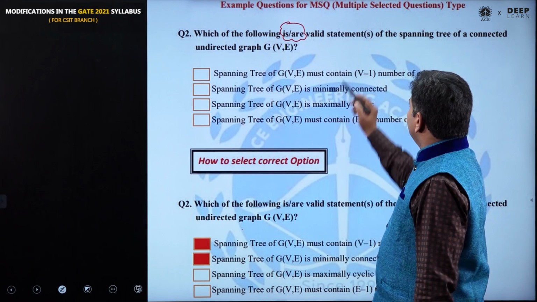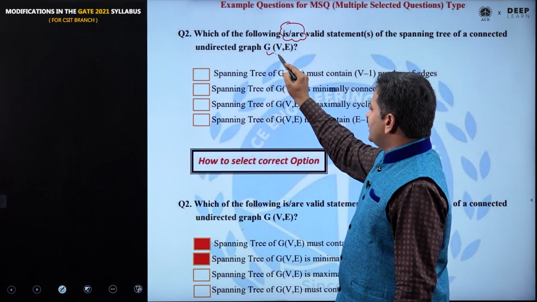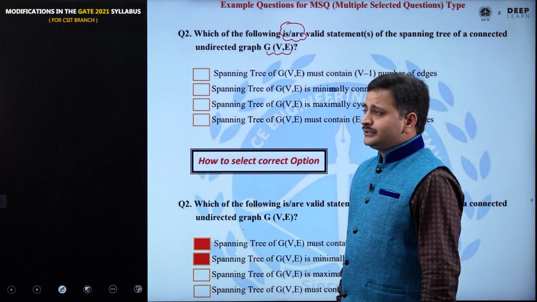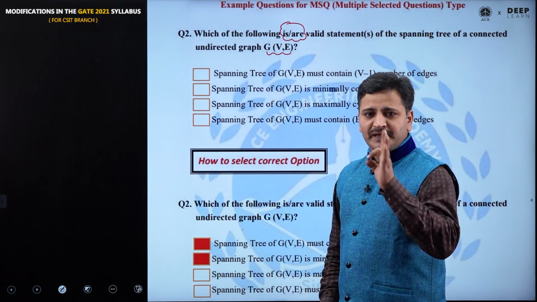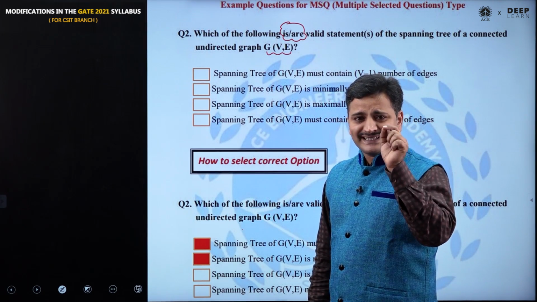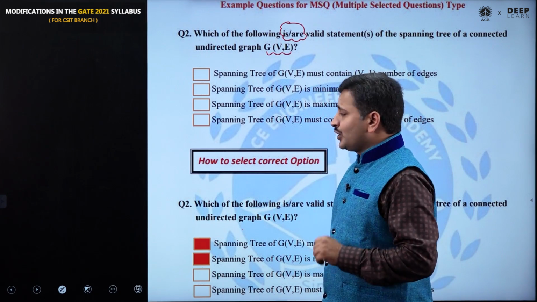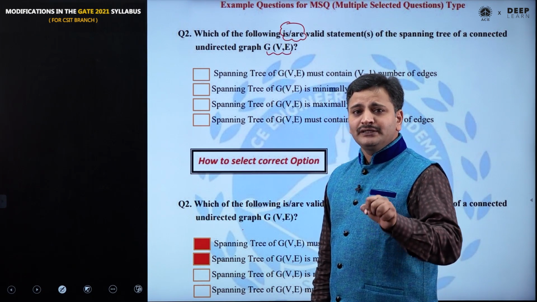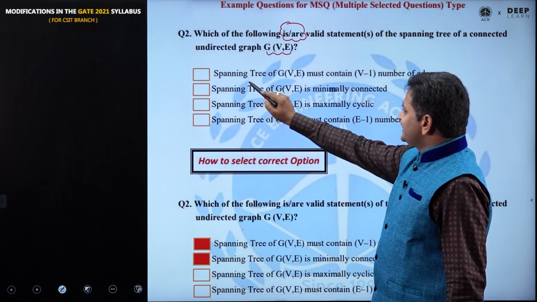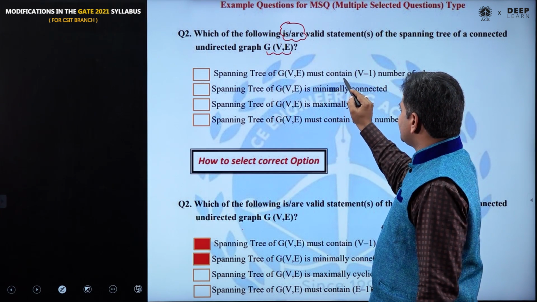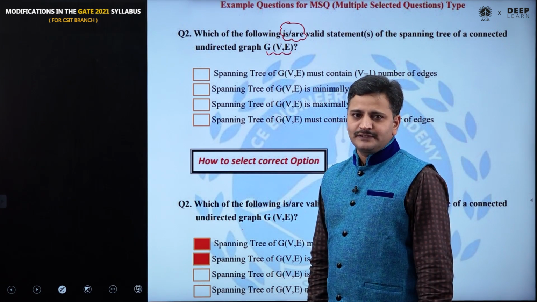Valid statement of the spanning tree of a connected undirected graph G(V, E). To answer this question, a student must have a complete idea about all properties of a spanning tree. Even if he doesn't remember a single property, he cannot answer this question. So the objective of this multiple select question is to test the depth of knowledge of the given subject. Now see the first property: a spanning tree of G(V, E) must contain V minus 1 edges. Of course, it is a correct property of a spanning tree.